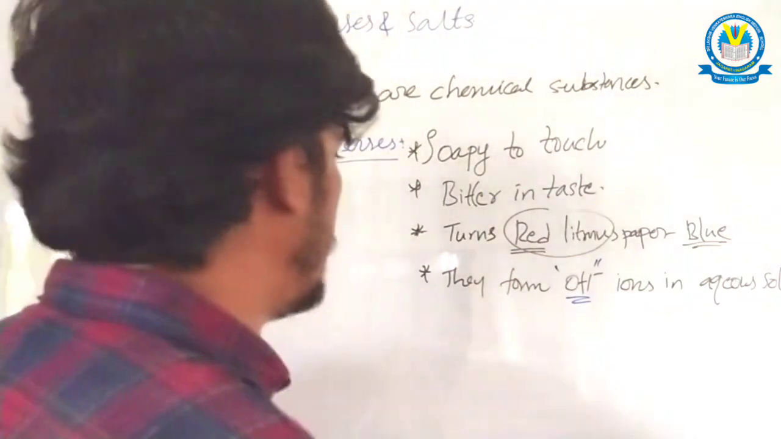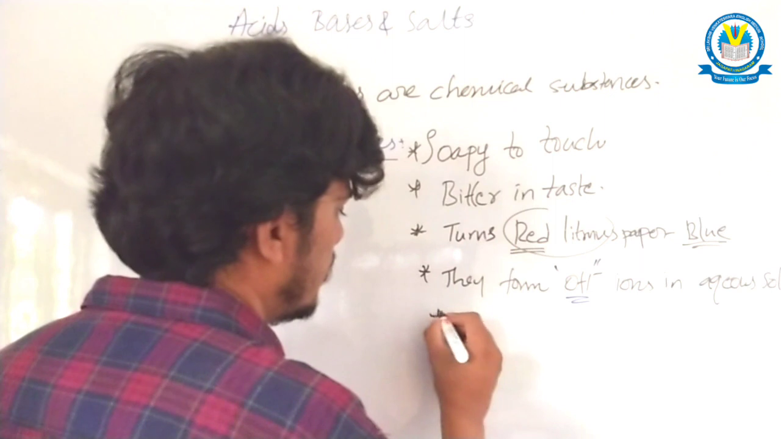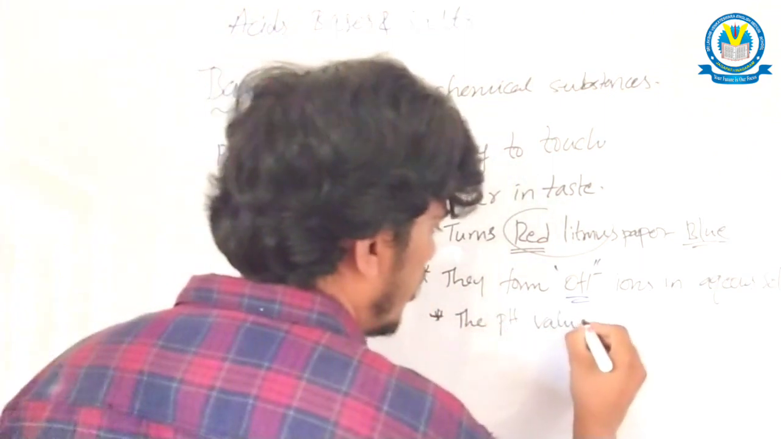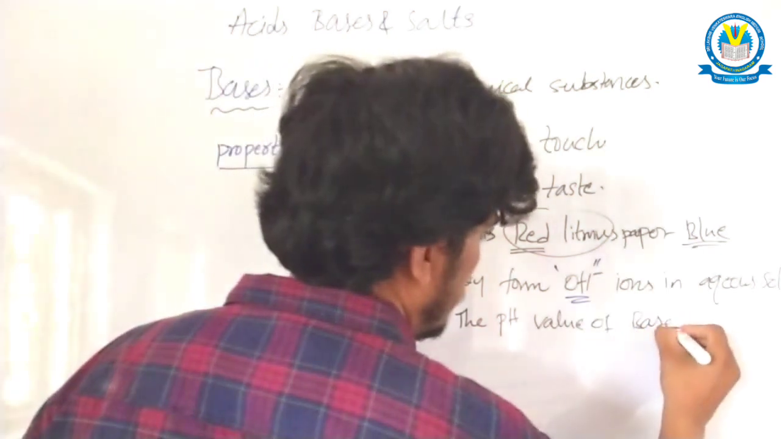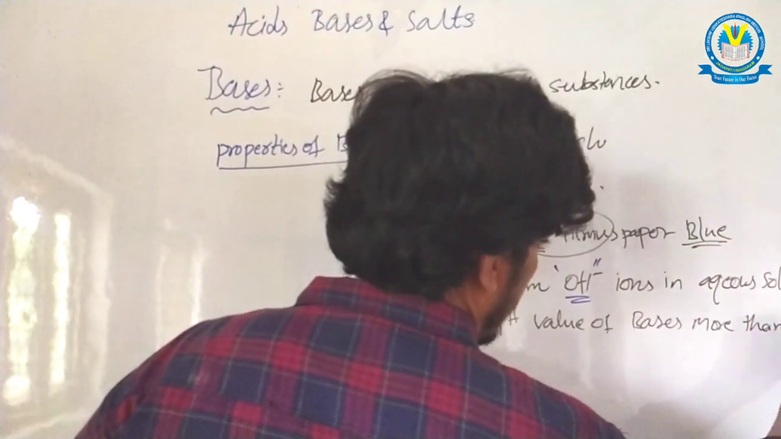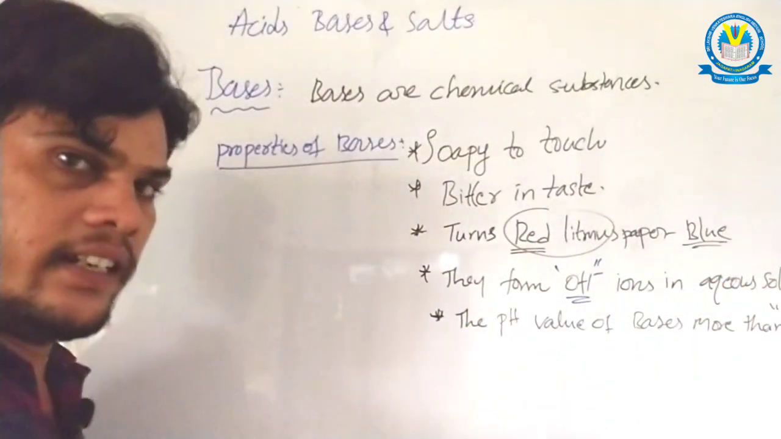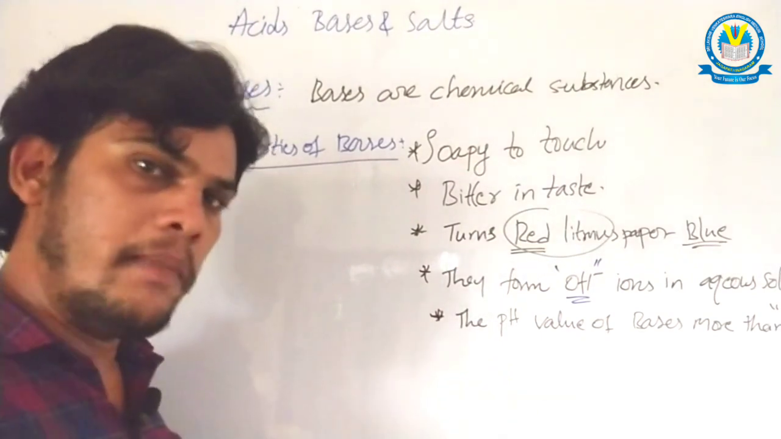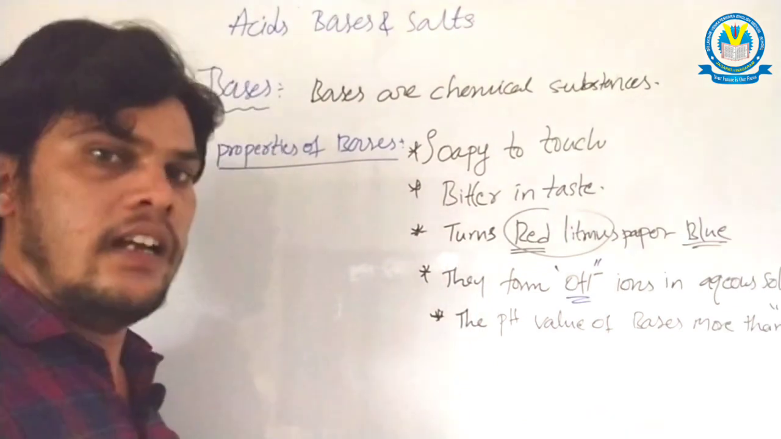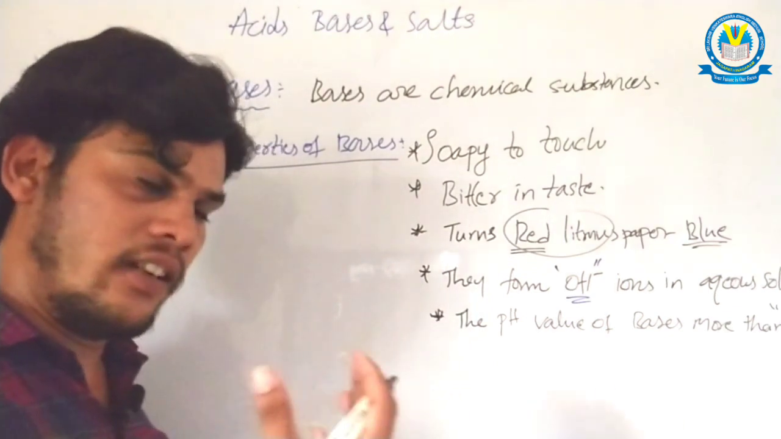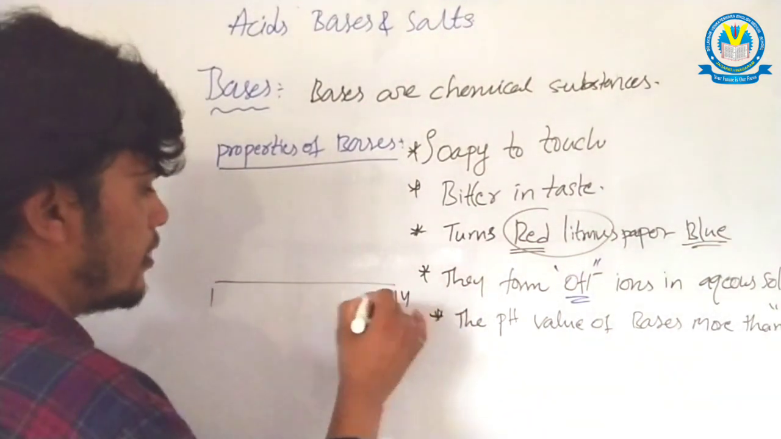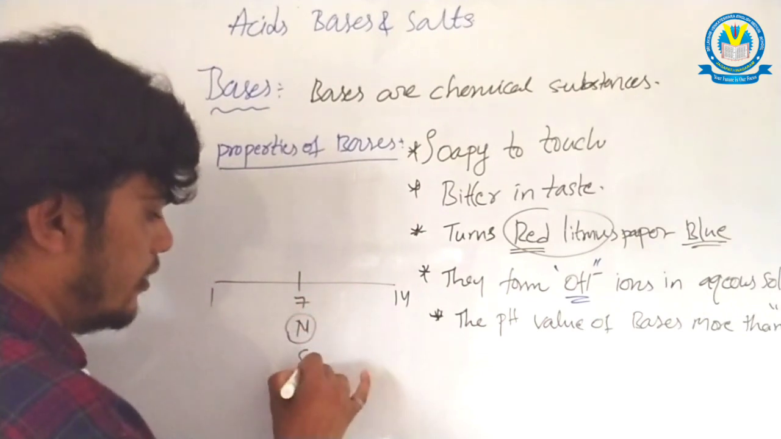And another property of the base, the pH value of bases is more than 7. As we discussed, there is a scale, the pH scale, to measure the concentration of acid, the concentration of the base, or the neutral, I mean salt. In the pH scale, as I said before, there are numbers 1 to 14. At the center it is neutral, means salt.